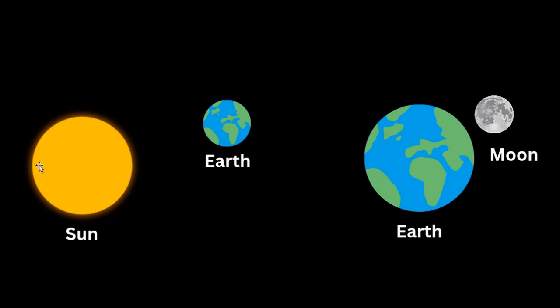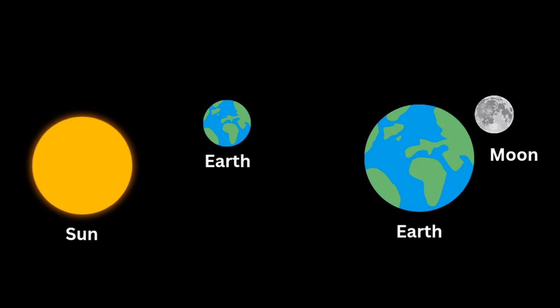The gravitational field of the Sun causes Earth to revolve around it in fixed circular orbits in fixed time periods. Similarly, the gravitational field of Earth interacting with the gravitational field of the Moon causes the Moon to move around the Earth in certain fixed orbits in equal time intervals.